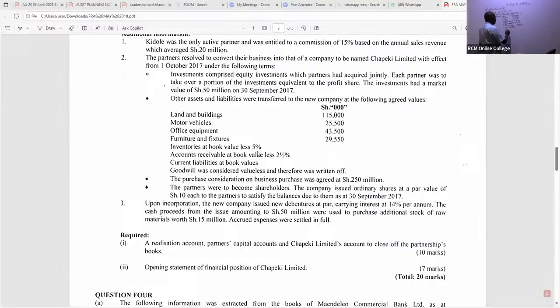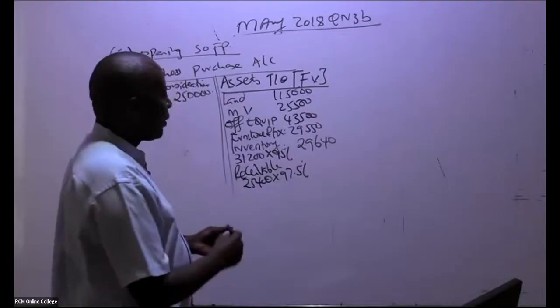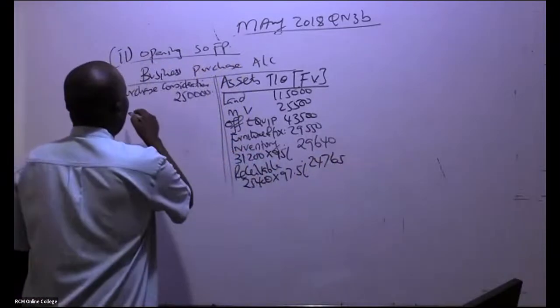So for receivable, I will take the book value that we have there, which is 25,400. I multiply this with 97.5%, because 2.5 is being given to us as a discount or something. So we have here 24,765.